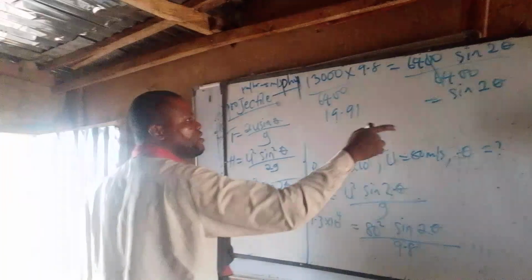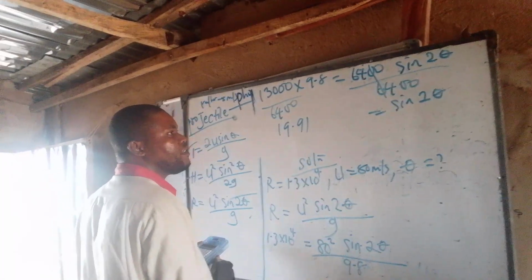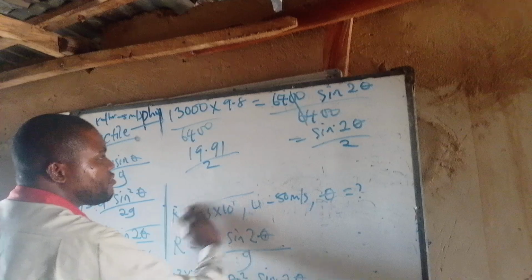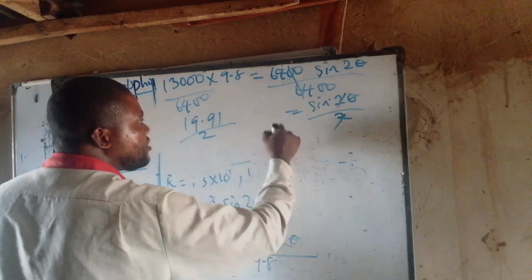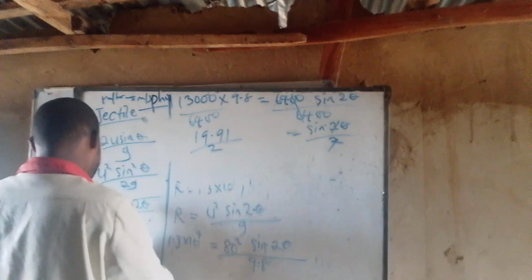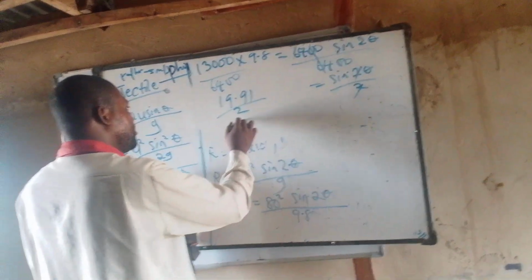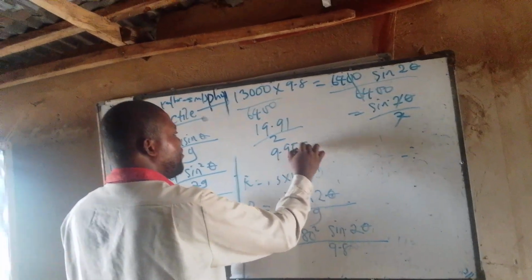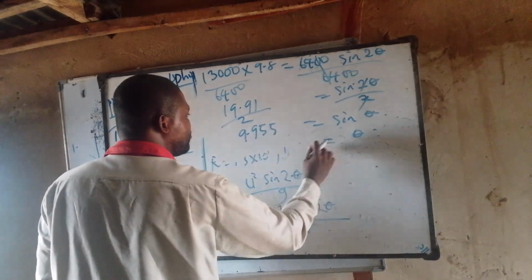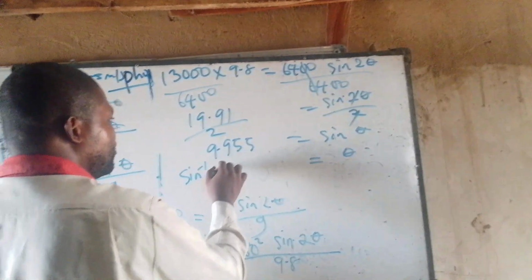19.91. So now I'm being asked to find theta. What will I do here? Divide by 2, I will cancel this and this. So here I will then have 19.91 divided by 2, which will give me 9.955 equal to sine theta. So therefore theta is equal to the sine inverse of